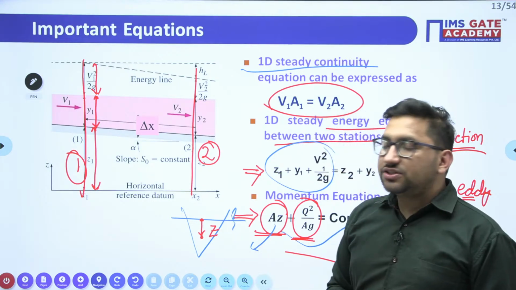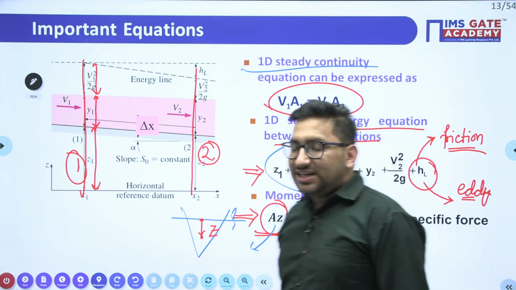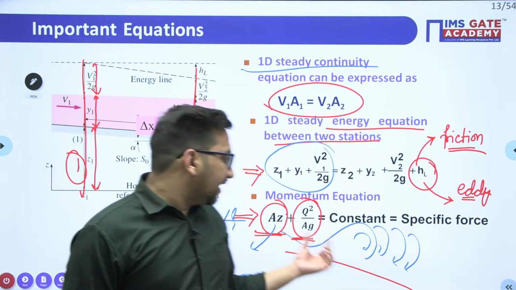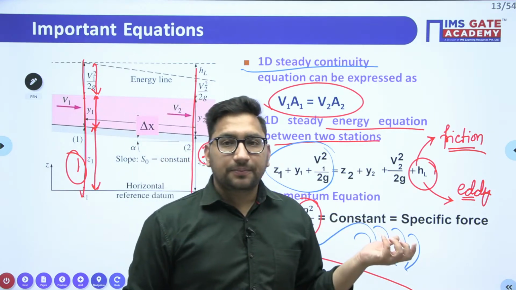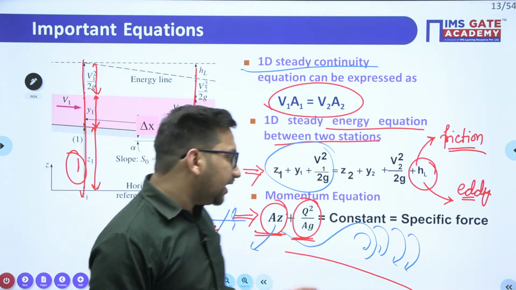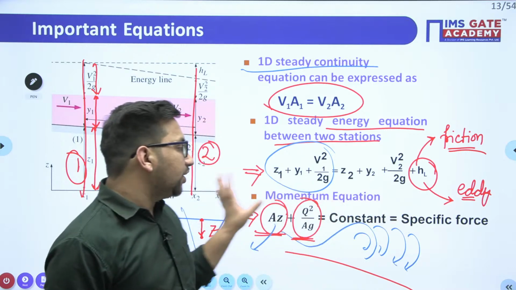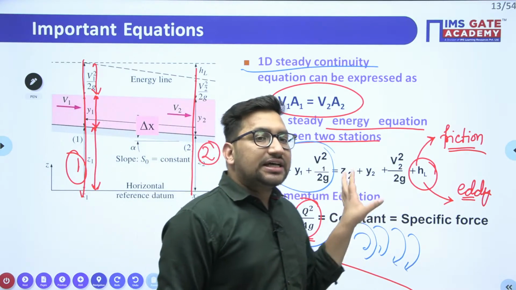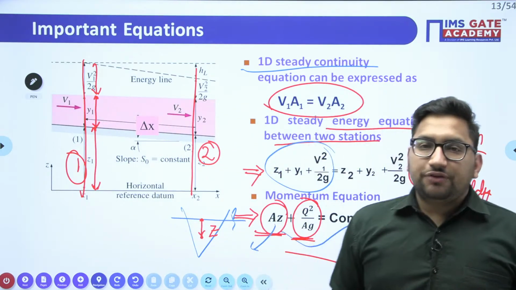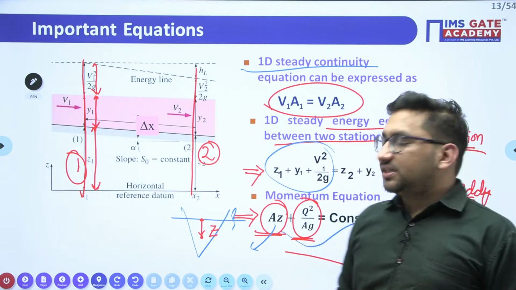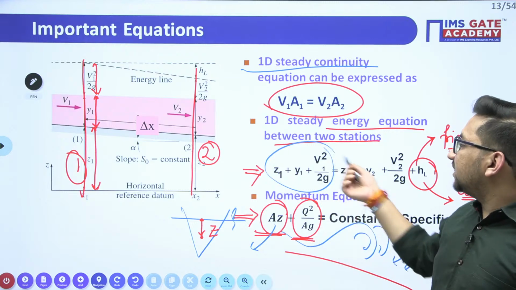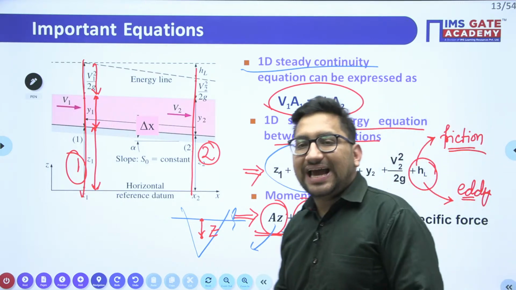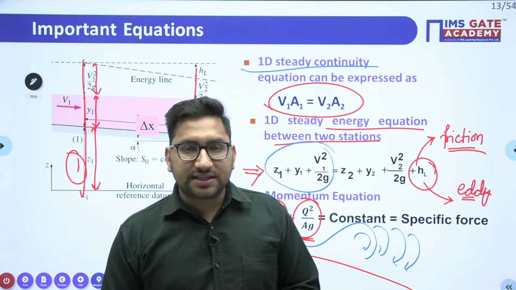Q is nothing but the discharge value, and A, again, is your wetted area. I hope it is clear, right? So this specific force is going to remain constant. Whenever there will be eddy losses, and if we cannot neglect those losses, we will use this momentum equation. Clear? Otherwise, in other cases, we can also use the energy equation. I hope it is clear.